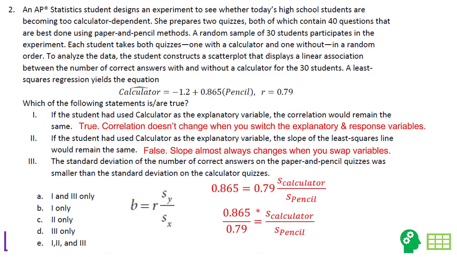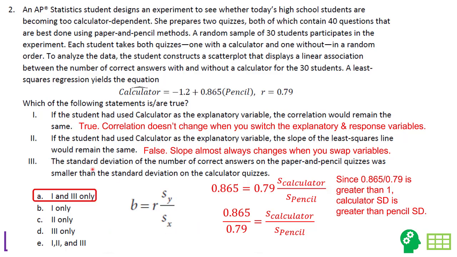Now I'm going to divide both sides by 0.79. Now hopefully you can see that the standard deviation for a calculator has to be bigger than the standard deviation for pencil because this number is going to be greater than 1. You can also say the standard deviation for a pencil will be less than that for a calculator. Now, don't think that that's the standard deviation. It's just the ratio of these two is the same as that ratio. The standard deviations could be greater than 1 for all we know. Remember, this is a correlation that can never be bigger than 1, and this is your slope. So those are not the actual standard deviations. So please don't confuse those.